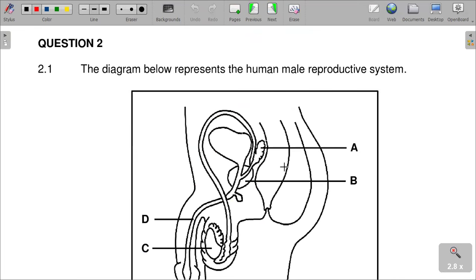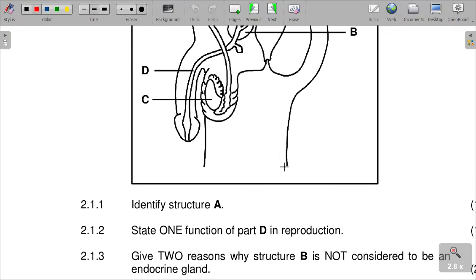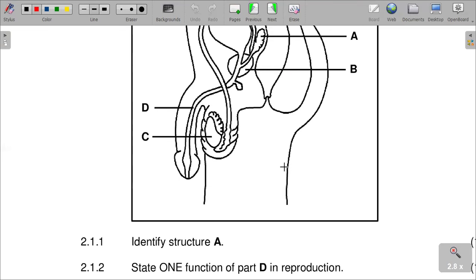The diagram below represents the human male reproductive system. This is the male reproductive system that is shown there. And then identify structure A. I was always saying that with these reproductive system questions, you cannot go to any exam of paper 1 of Life Sciences Grade 12 without mastering the reproductive system. It is always going to be there, whether male or female or both, or the sex cells. So just take note that these are some of the commonest things. So structure A is the what?